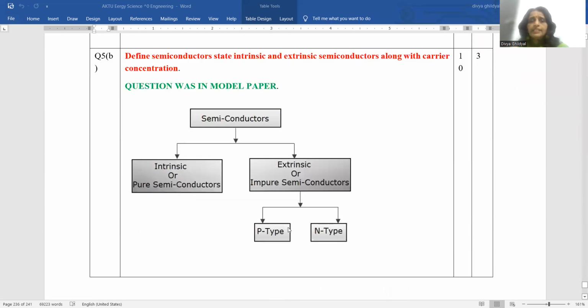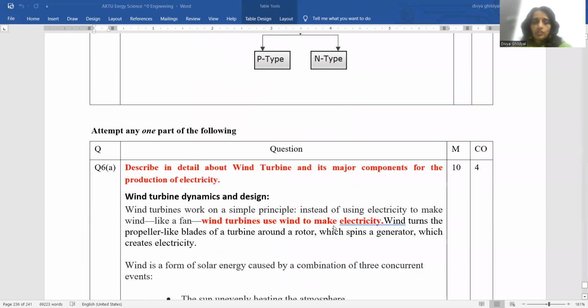Define semiconductors, state intrinsic and extrinsic semiconductors along with carrier concentration. This same question was there in our model paper also. Semiconductors are of two types, the intrinsic or the pure ones, and the extrinsic or the impure ones. When we add a trivalent impurity like aluminium, we get a p-type semiconductor which has more holes, and when we add a pentavalent impurity like phosphorus, we get an n-type semiconductor having excess of electrons, and they are good conductors of electricity.